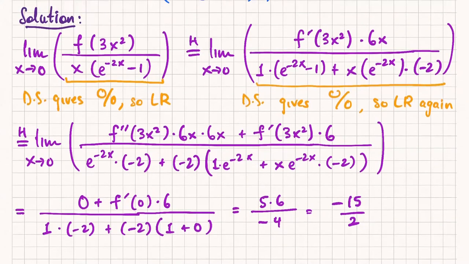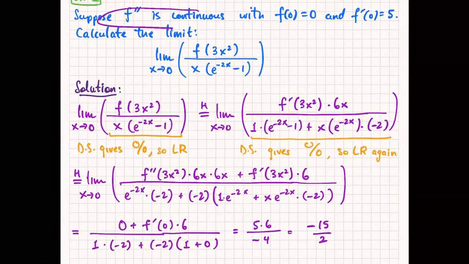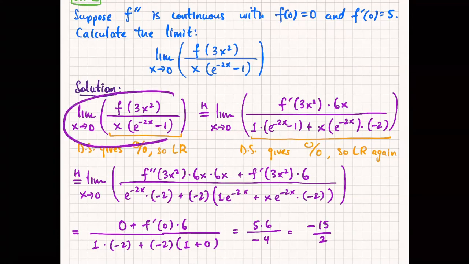So that's it. Why do you need that f double prime as continuous? Why did I actually put that in the instructions? For a few reasons. First of all, if f double prime is continuous, that means f double prime exists. So that means f prime exists and f exists, and they're all continuous. So at the very first step, when you substitute x equals 0, you're actually allowed to do that, because if f is continuous, the limit as x approaches 0 is the same thing as just substituting x equals 0.